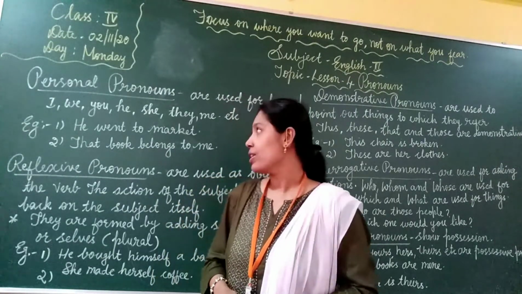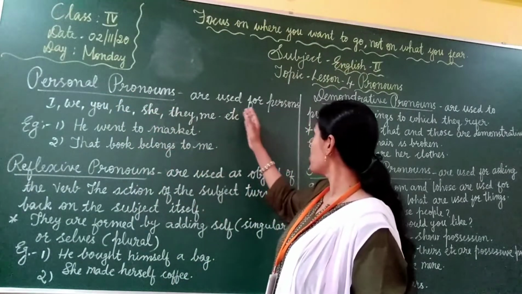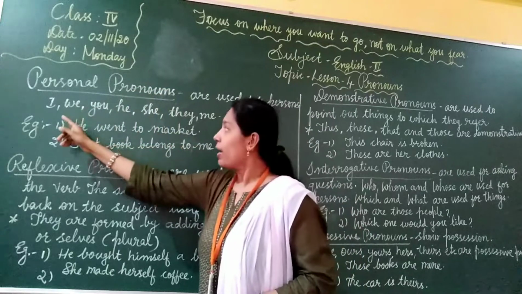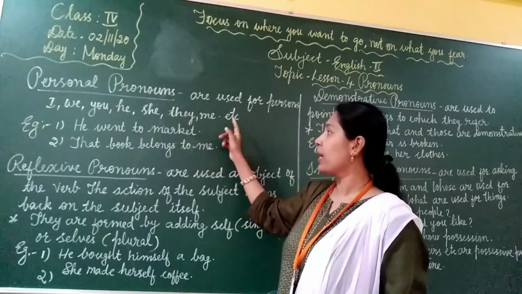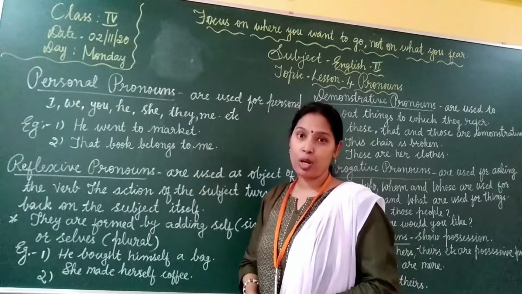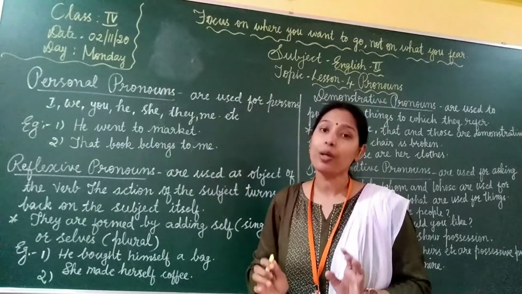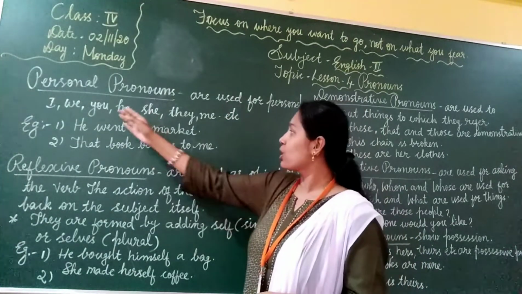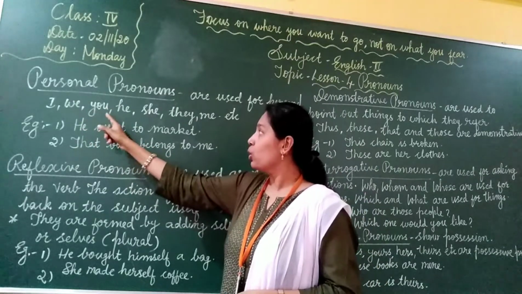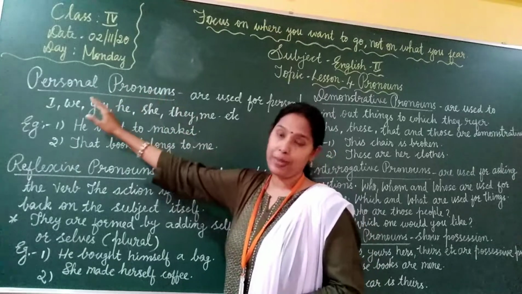Now let us see first what is a personal pronoun. Personal pronouns are used for persons. I, we, you, he, she, they, me, etc. are personal pronouns. So what is a personal pronoun? Personal pronouns are used for persons. Personal pronouns include I, we, you, he, she, they, me. All are what? Personal pronouns.